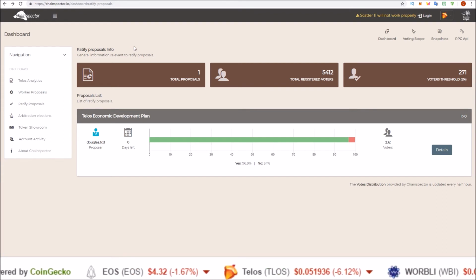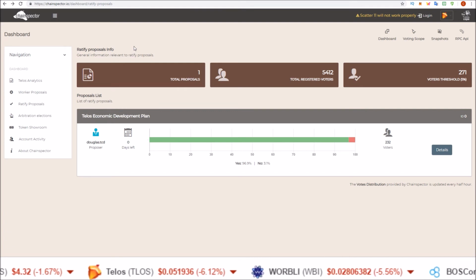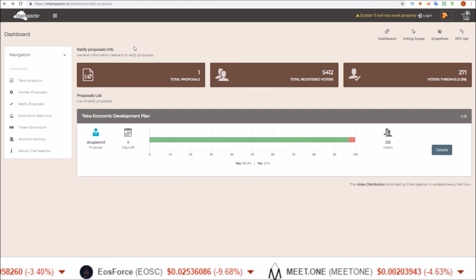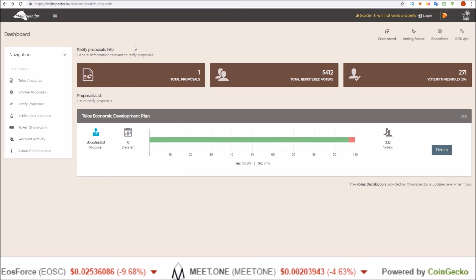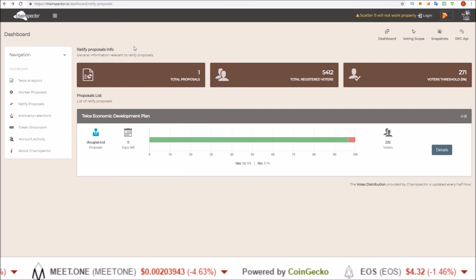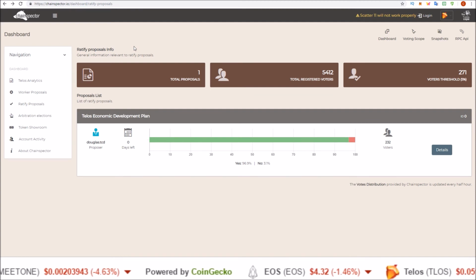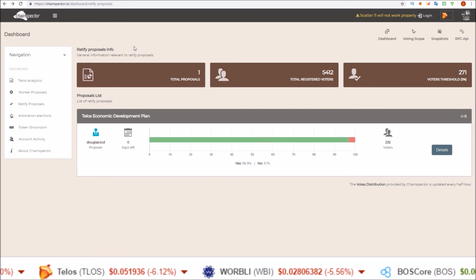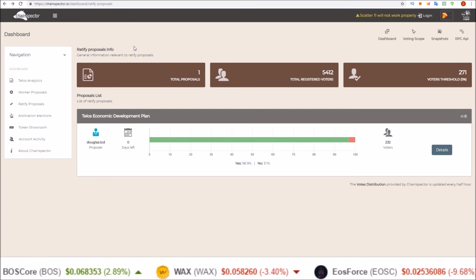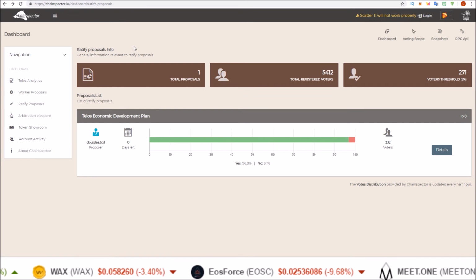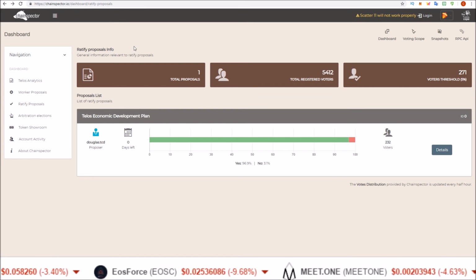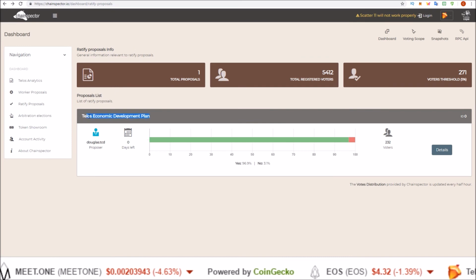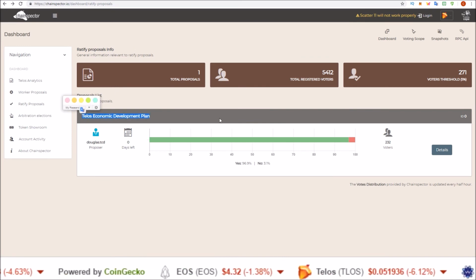Yes, it would have been better if the code wasn't wonked up to begin with, but what more could you ask for from BPs and developers than identifying a problem, coding the solution, pushing that solution to testnet and testing it, and then implementing it to the mainnet in about a week's time? It really shows the strength of the block producer and development community, and the Telos community as a whole. So the short of it is, the code has been fixed. The Telos Economic Development Plan has been voted through.